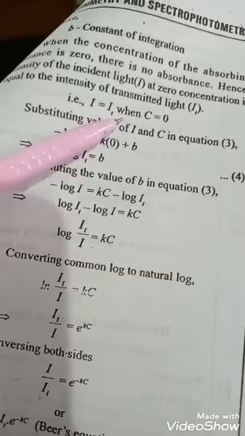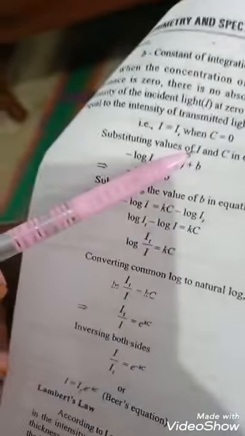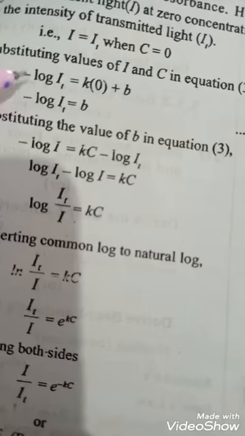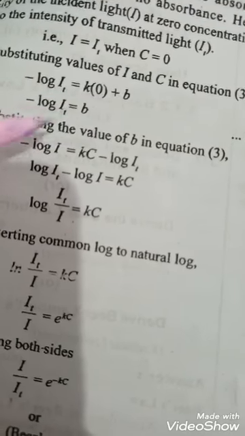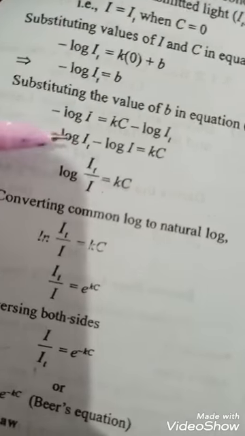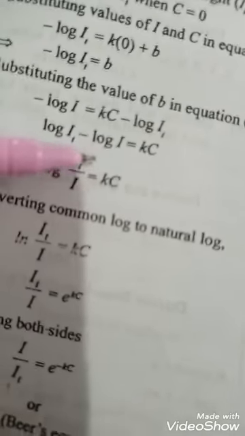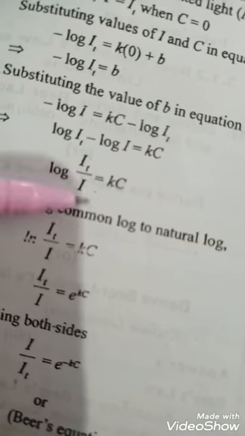What should we do? We know that I equal to I naught where we take c equal to 0, that is zero concentration. So substituting values of I and c in equation 3, minus log I naught equal to k into 0 plus b, so minus log I naught equal to b. Substituting the value of b in equation 3, minus log I equal to kc minus log I naught. Log I naught minus log I equal to kc, so log I naught by I equal to kc.